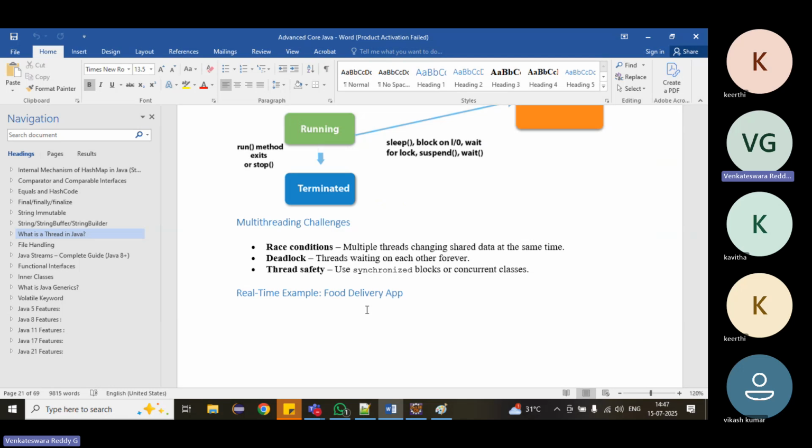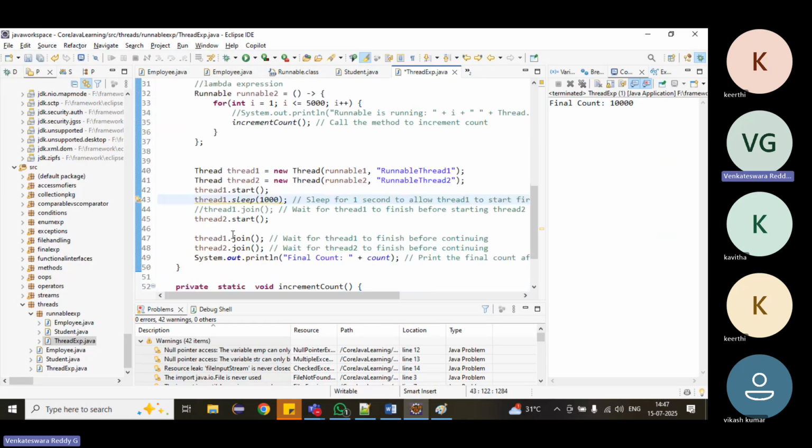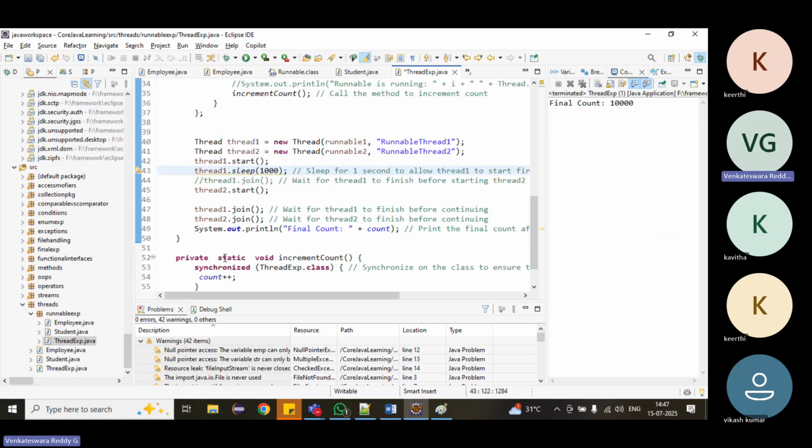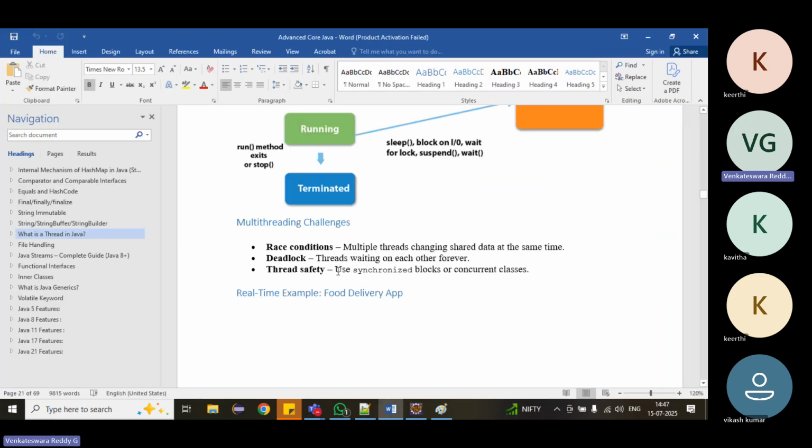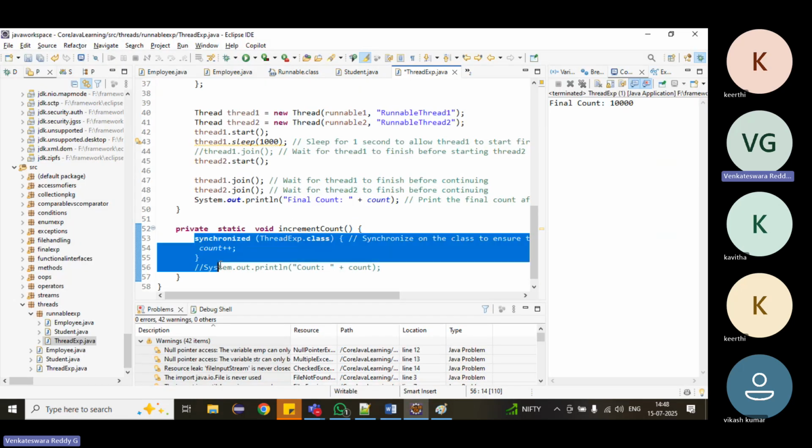Deadlock means what? If multiple threads are running in parallel, sometimes what will happen? Suppose we use the synchronized keyword, and two threads came to update it. One thread is blocked due to some issue, so it is not coming outside. It went inside, but it is unable to come out, maybe due to our logic.